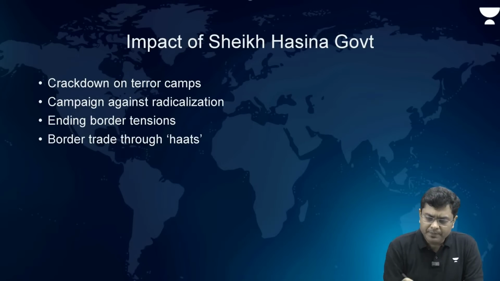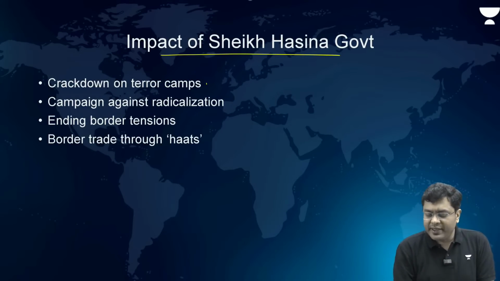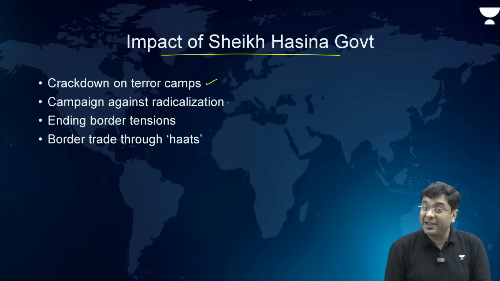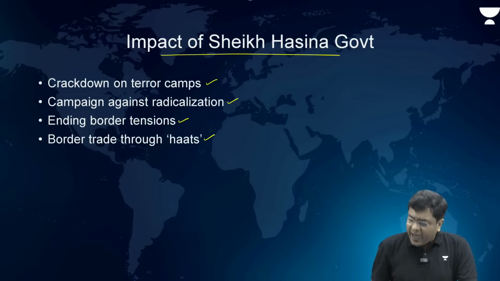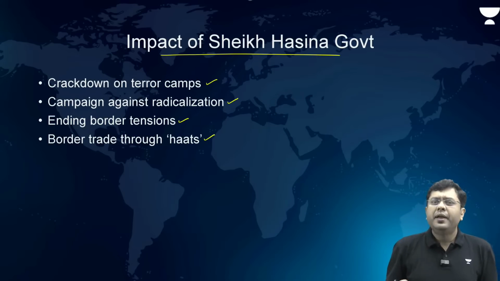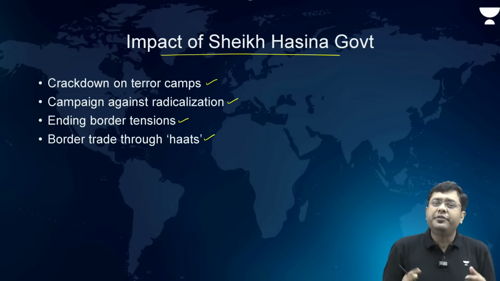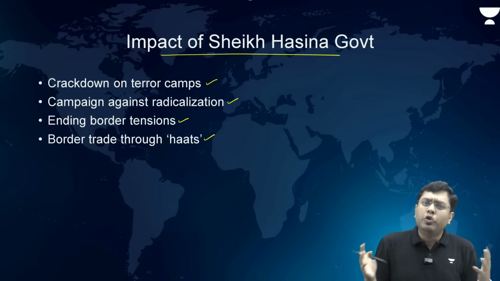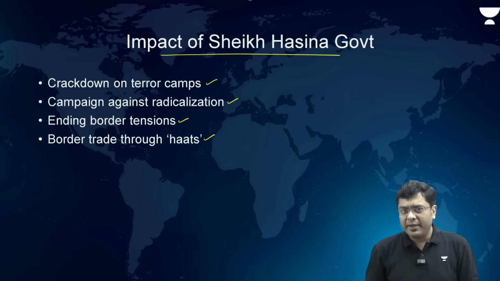First of all, the impact of the Sheikh Hasina government: crackdown on terror camps, campaign against radicalization, ending border tensions, border trade through haats, and on India's side increased credit line support, increased trade activities, and resolution of the border dispute through the land border agreement. So there was good bonhomie and an improved relationship between India and Bangladesh.